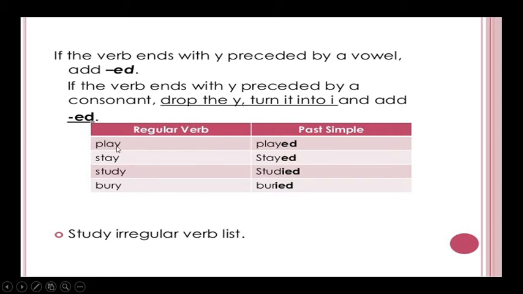You can ask a question here: why are you not changing this y into i? Because the rule is, if the verb ends with y preceded by a consonant, we change it. Here it is preceded by a vowel, so we should not change y into i. But here, d is a consonant, so we have to change y into i. Then after that we have to add ed.